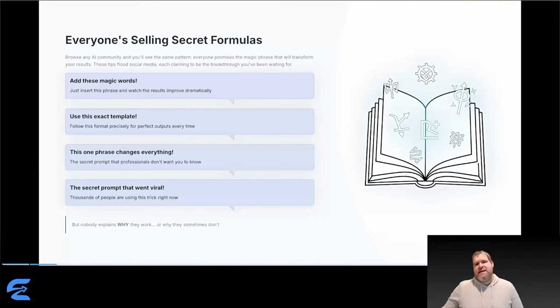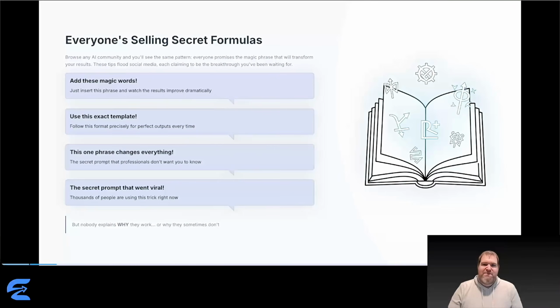If you spend any time in AI communities online, you've seen this pattern. Everyone's got the magic phrase, the secret template, the one weird trick that professionals don't want you to know. These posts get thousands of likes, hundreds of shares. Just add these 3 words and watch your results transform. And look, some of these tips do work, sometimes, for some people, in certain contexts. But here's what nobody talks about: why they work.